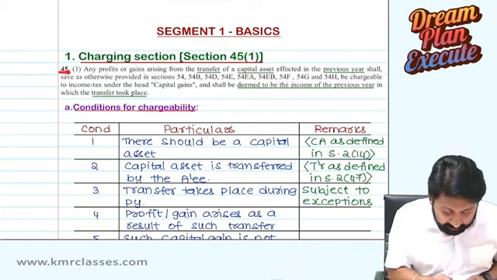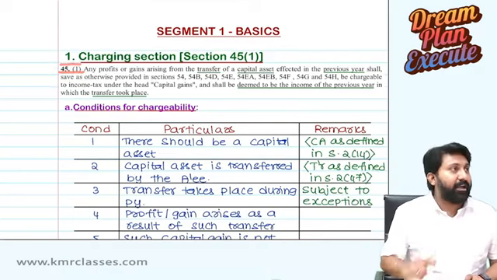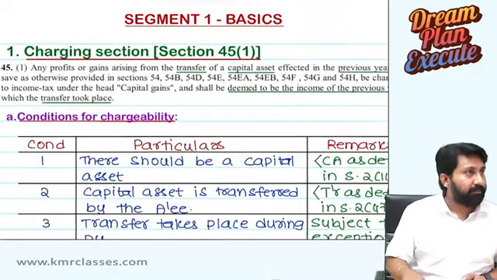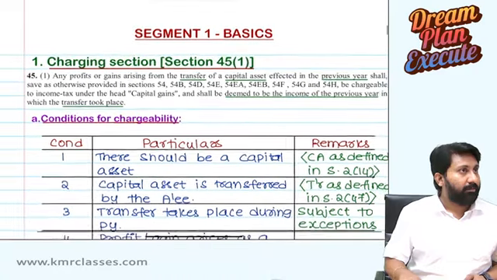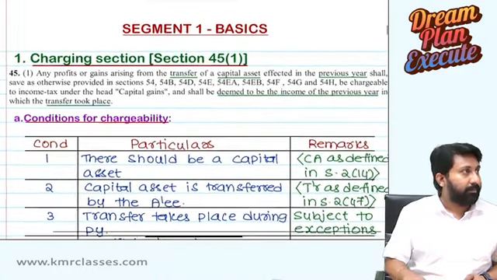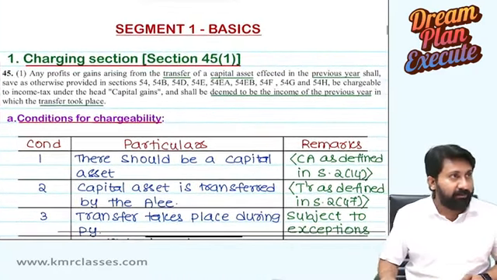Section 45, subsection number 1. Let's read. Okay, let's put the Bare Act before us and let's read.